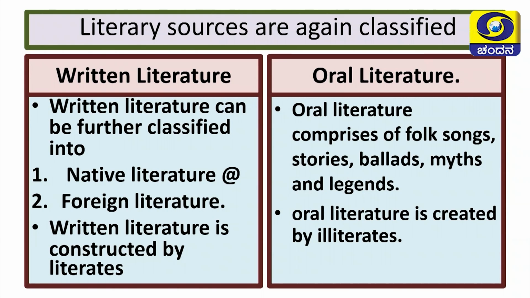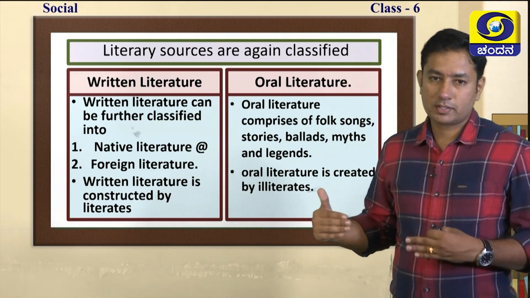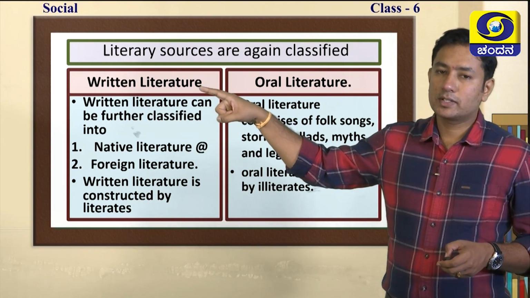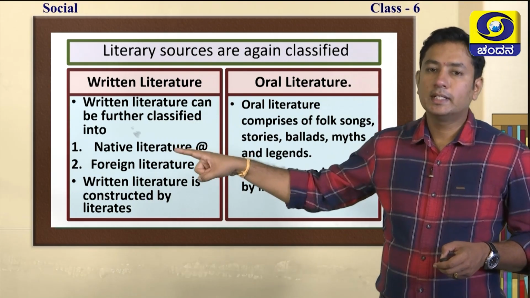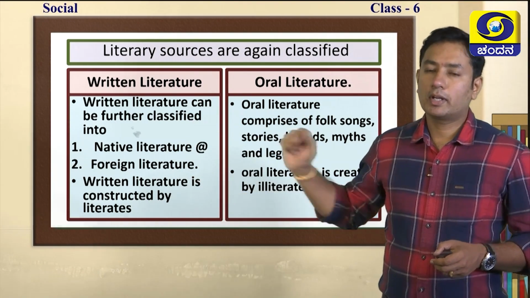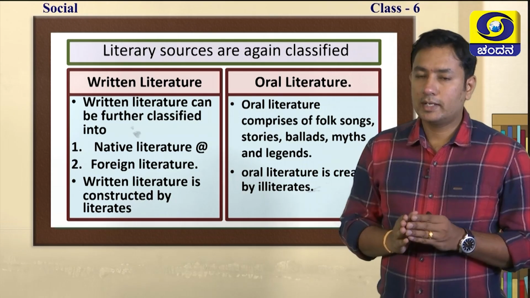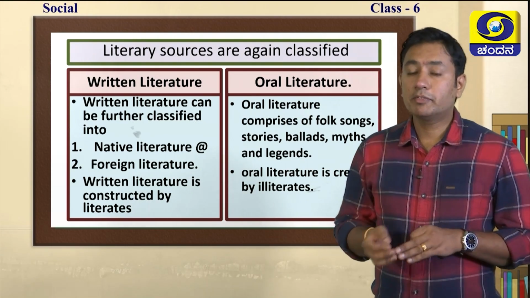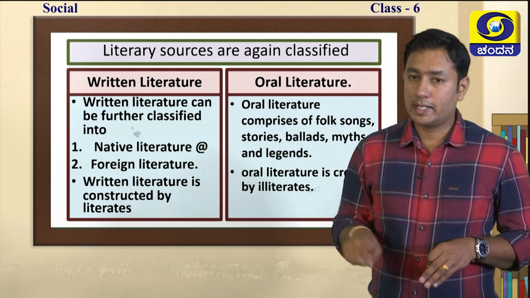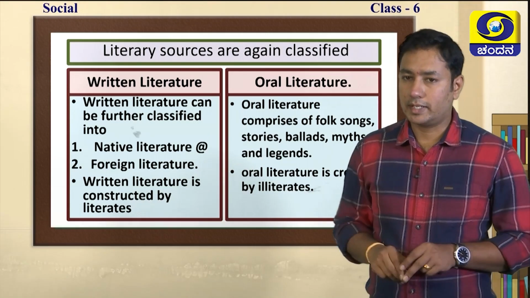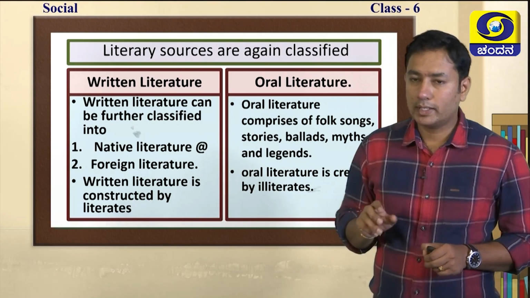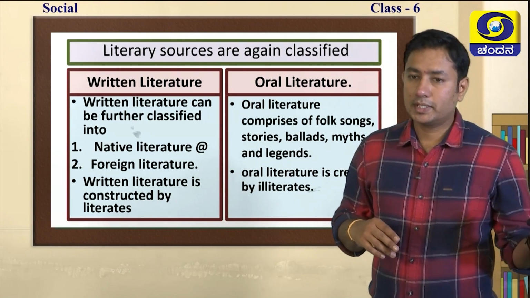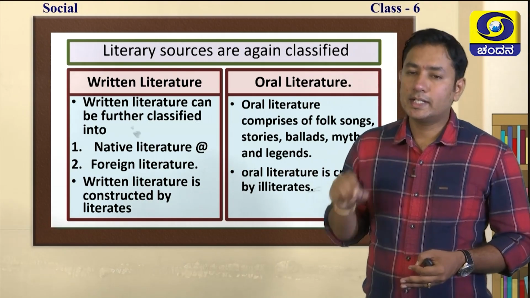Again, in literary sources we have different streams. Literary source is further classified into native literature and foreign literature. Those who live in a particular place and write the history of that place are considered native literates. Foreign literature is that written by people who come from a different nation to our nation and write the history.